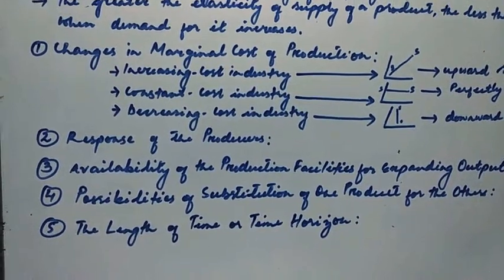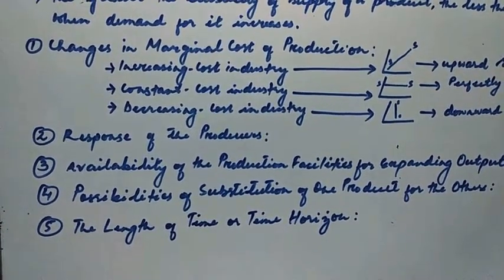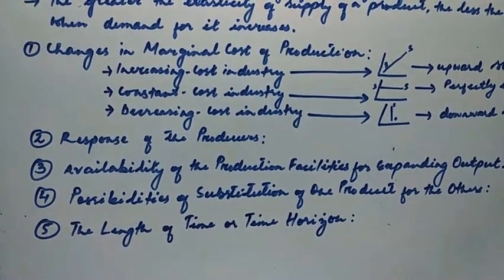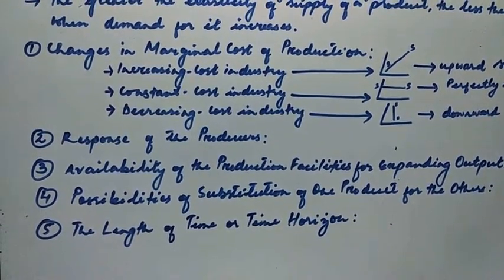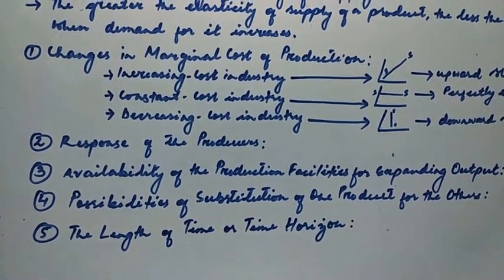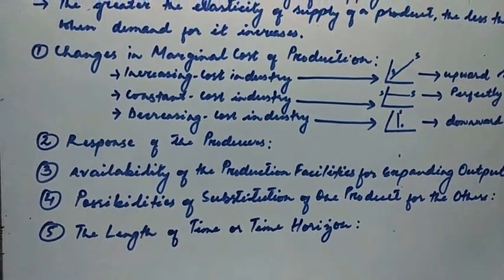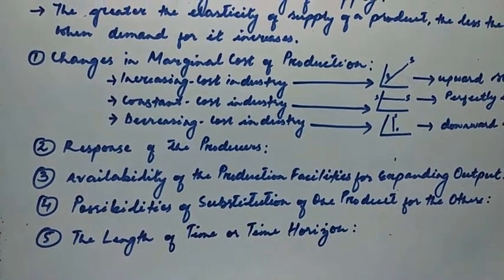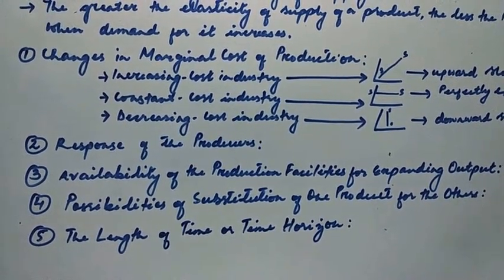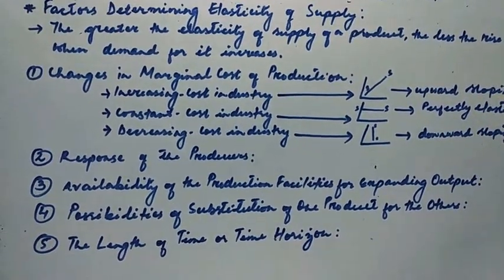However, in the long run, that is not the case. The firms can increase the output by varying all factors. So factors can vary here. Also, new firms can enter the industry in the long run and thereby add to the supply of a commodity. Therefore, the long run supply curve of a commodity is more elastic than that of the short run.